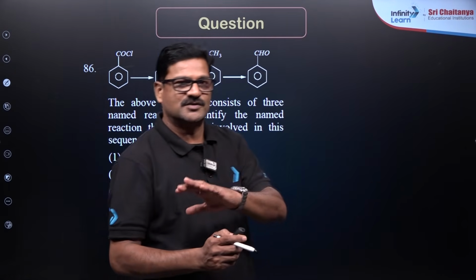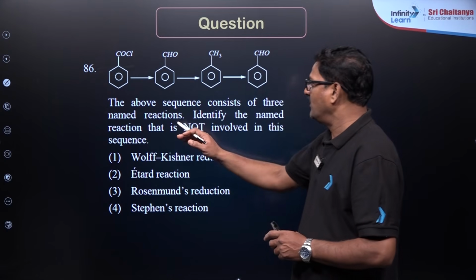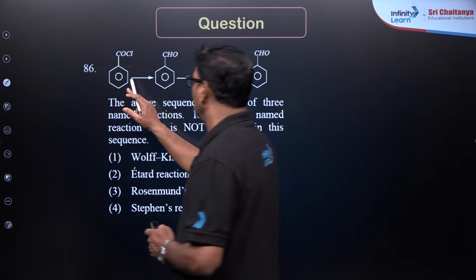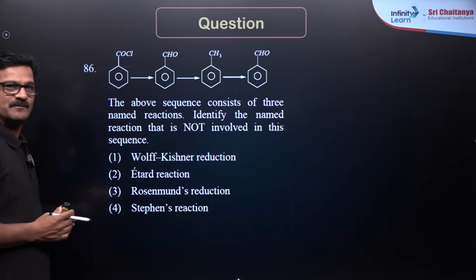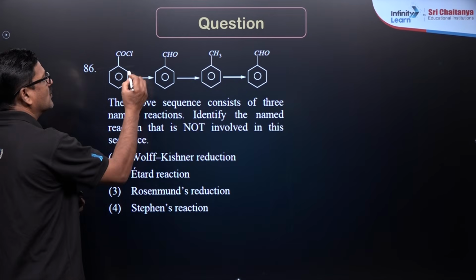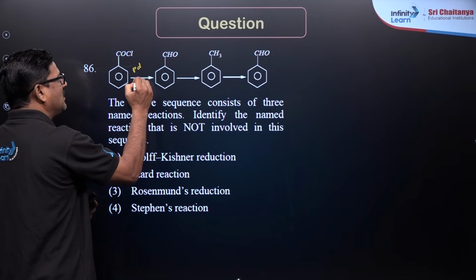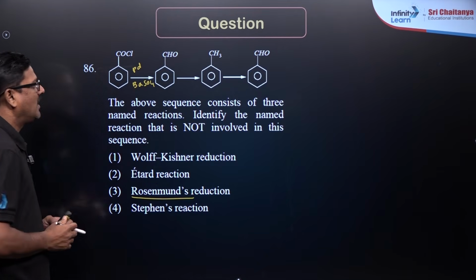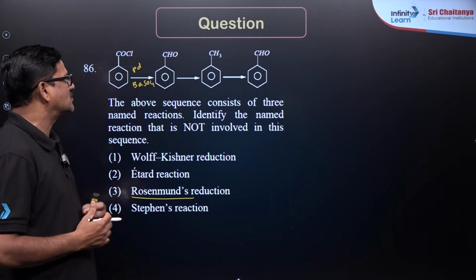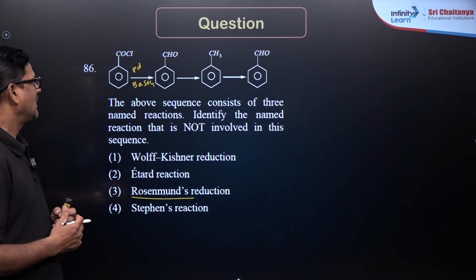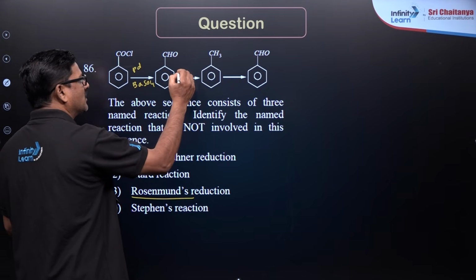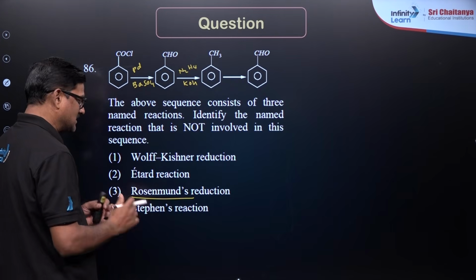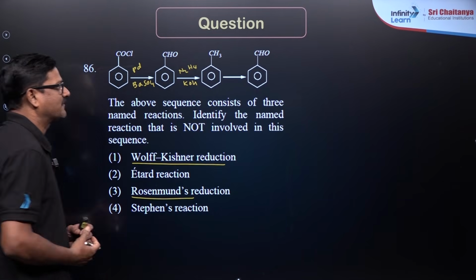Students, here is a conversion route mapping question. The above sequence consists of 3 name reactions. Let us identify COCl plus HCl. So, I can use Rosenmund reduction, Pd/BaSO4. I can say it is a Rosenmund reduction, and benzaldehyde is converted into toluene. Benzaldehyde converted into toluene with N2H4 and KOH is a Wolff-Kishner reduction.